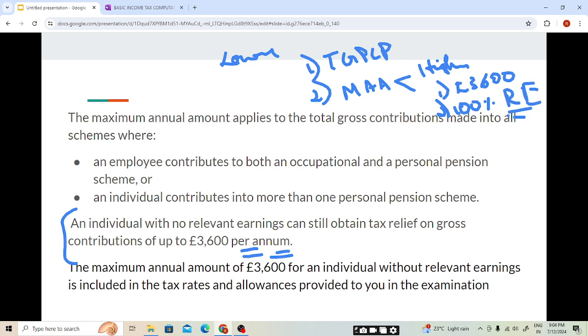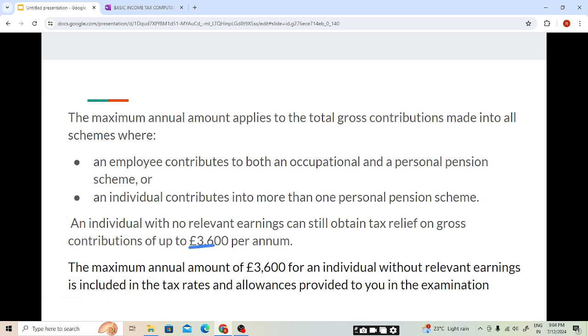So if our relevant earning is 0, the higher will be 3,600, and we can claim up to 3,600. If an individual does not have any relevant earning, he can also claim tax relief up to 3,600 pounds. This 3,600 will be provided in the tax rate and allowance sheet in the examination. I hope this is clear, students.